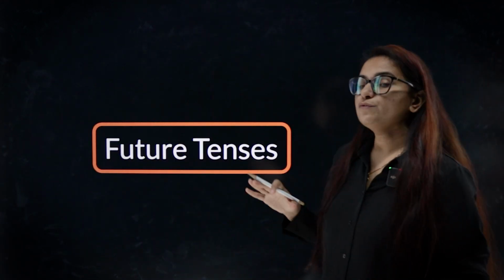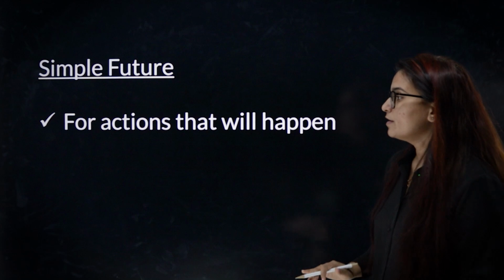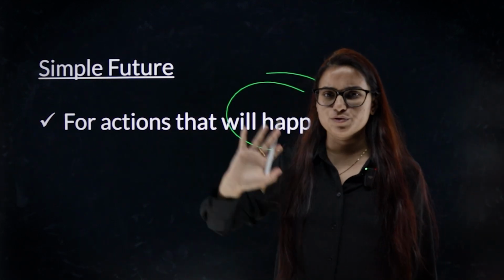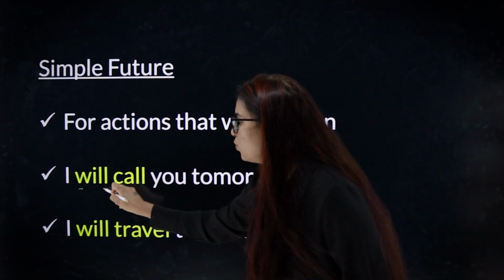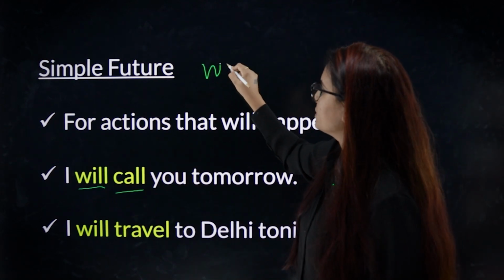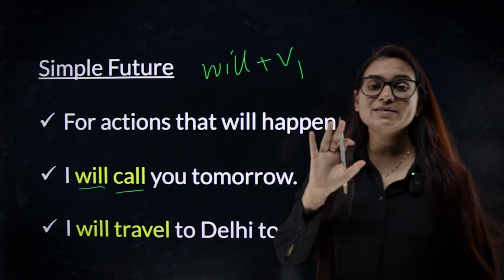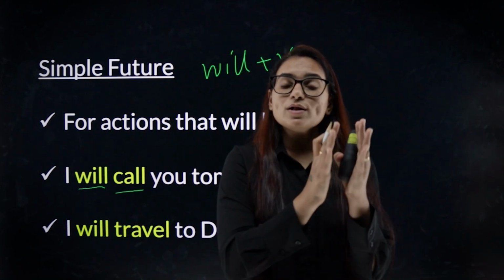Alright, let's move on to future tense. This is the last category. Everything we have learned about present, past, we will make it future, to talk about actions that will happen in the future. Simple future. For example, I will call you tomorrow. The structure is will plus verb first form. If you want to remember tenses properly, make a table on a piece of paper with all the structures.